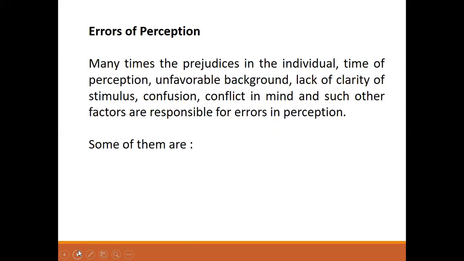So now, once we understand how the perception process will go on, what are the errors that will take place in the process? Many times the prejudice in the individual, time of perception, unfavorable background, lack of clarity of stimulus, confusion, conflict in mind, and such other factors are responsible for errors in perception.